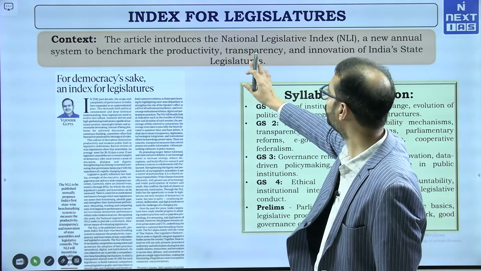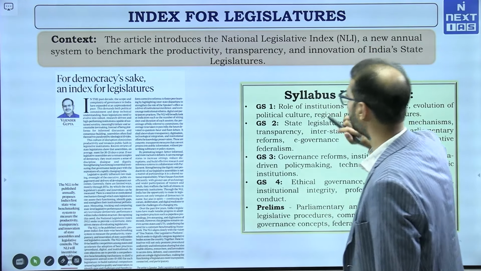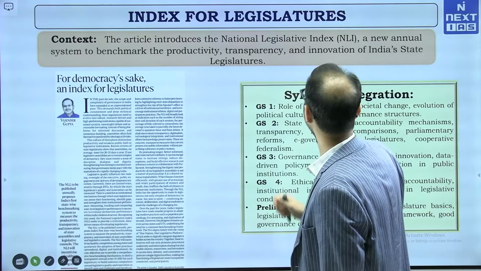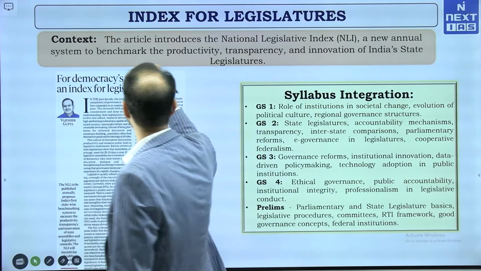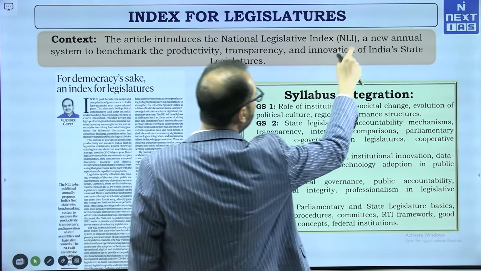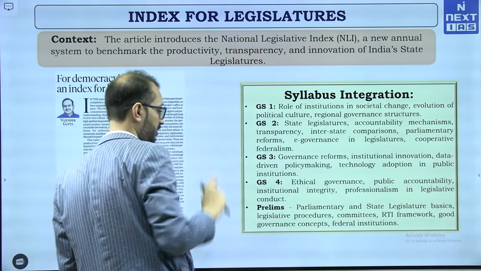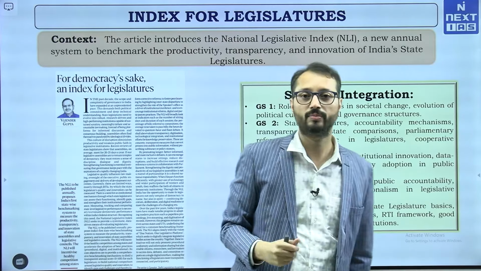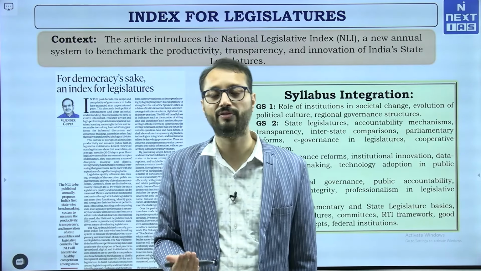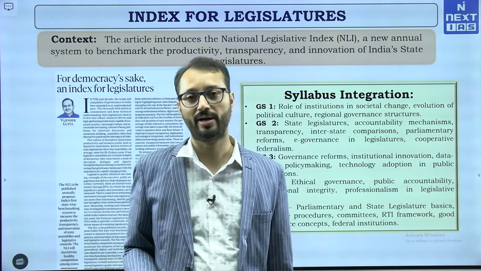The article introduces the National Legislative Index, a new annual system to benchmark the productivity, transparency and innovation in India's state legislatures. Right now you get a lot of data from PRS about Parliament.